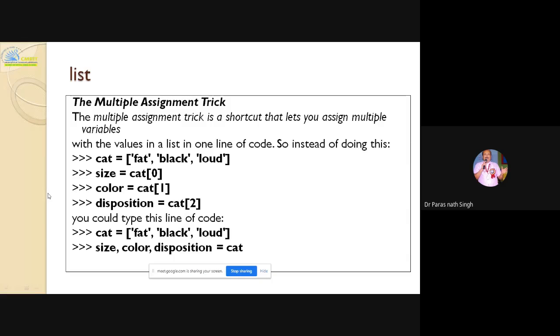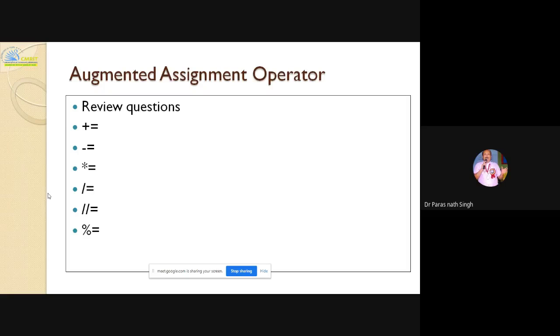We'll go to the next slide. Now we will have to test those things, because it is given here the augmented assignment operator. So do not be confused by what they are calling the augmented assignment operator. Sir, you have already learned in C, C++, Java the plus equal to, minus equal to, multiplied by equal to, divided by equal to, double divided by equal to, and percent equal to.